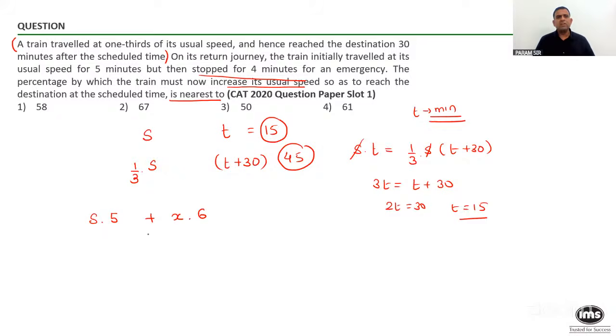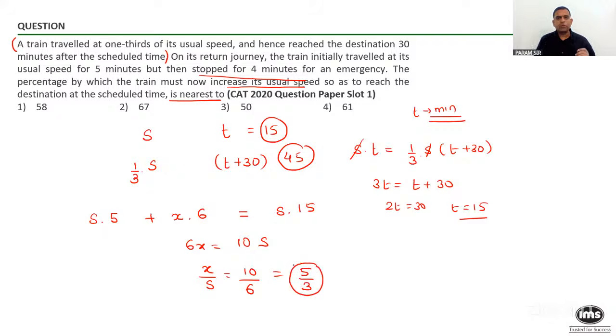So let's say the train will travel for 6 minutes with the speed of, let's say, x kilometer per minute. If I say speed is in terms of kilometer per minute, do you think the total distance must be equal to S into 15? All of you give me yes or no on this. So from this, I will find out 6x will be equal to 10s. X by s, if I look at, will be 10 by 6 or 5 by 3.